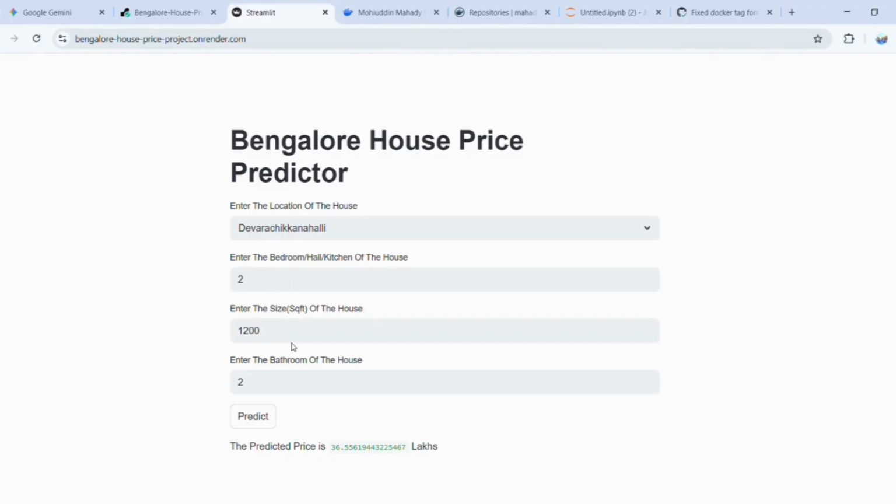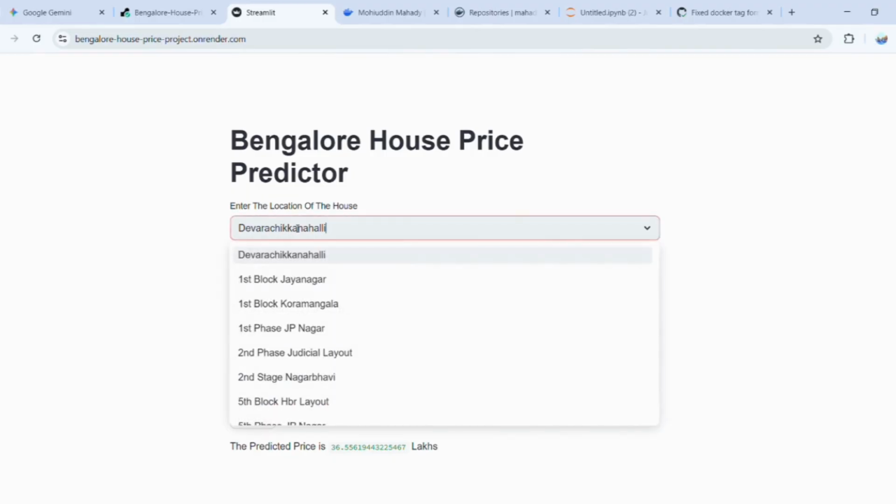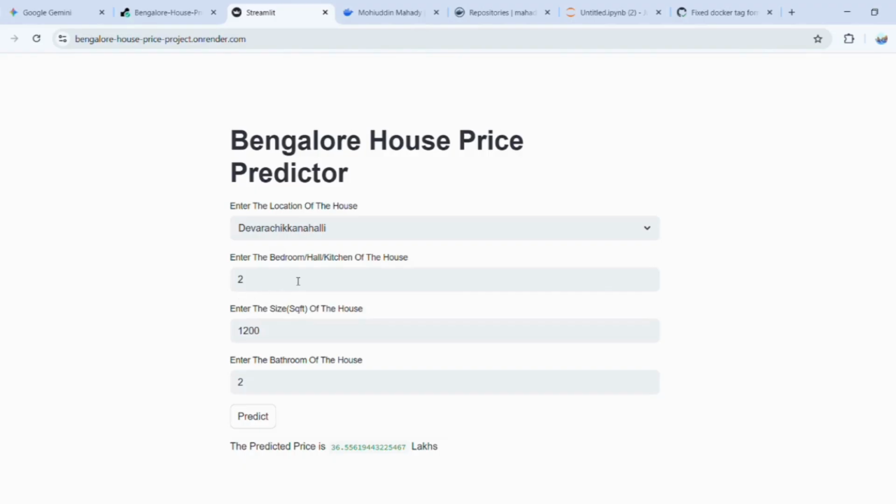a house using some variables, like where the house we're talking about is located, how many bedrooms, halls or kitchens are in that house, the size of the house in square feet, and the total number of bathrooms of the house. And then if we click on predict, it will predict this. And as we can see, if I change this, it will obviously change the result too.